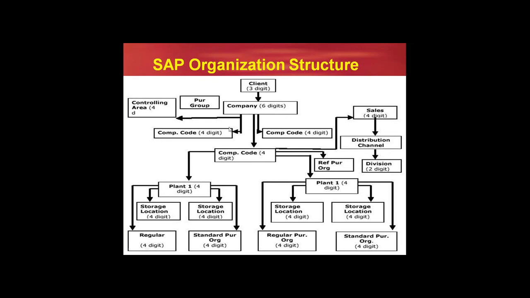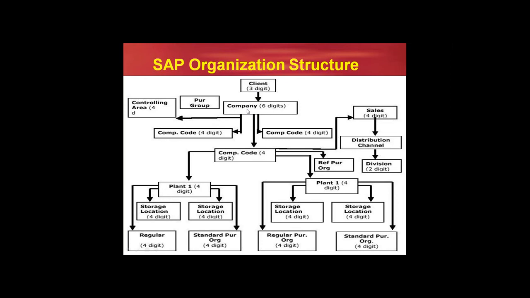Next, what is this company? 6 digits means, in the SAP system, to create or define a company, the maximum number of alphabets, alphanumeric and numeric characters allowed is 6, not more than that. Minimum is 1 and maximum is 6. Here, this company is Tata Group of Industries.